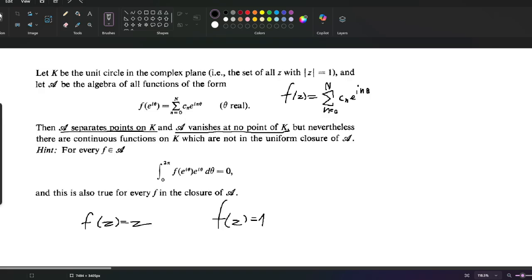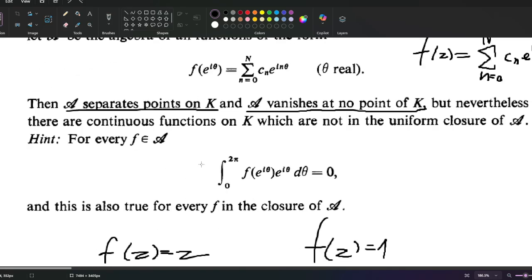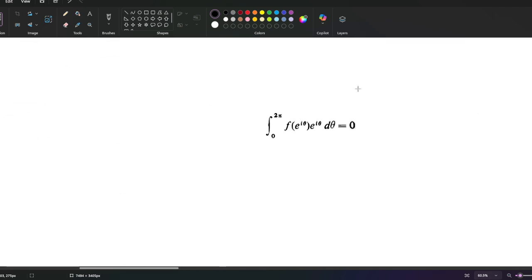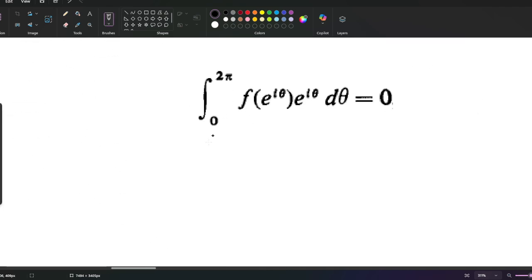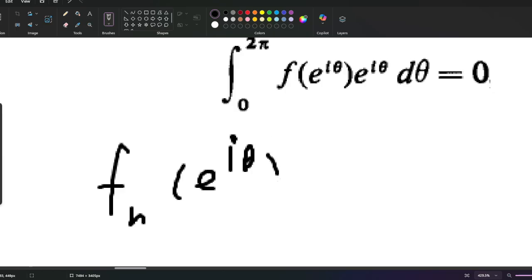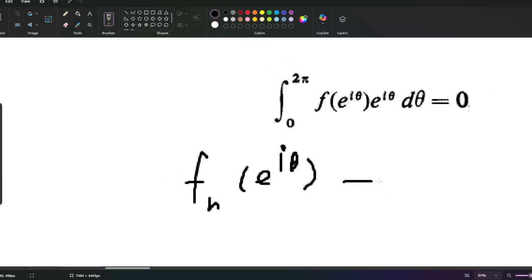Well, we're given this integral, which should be true for every f in the closure of A, and how do we show that? Suppose we have some sequence of functions f_n of e to the power of i theta that approaches f of e to the power of i theta.